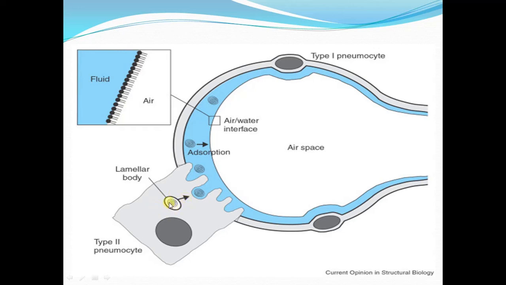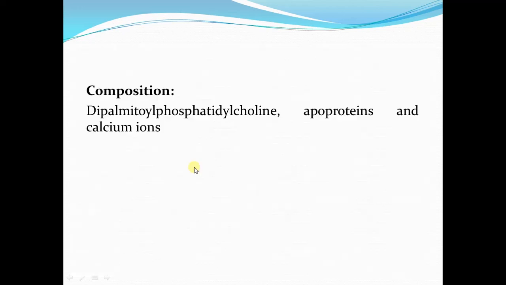These cells have granular inclusions which are lipid containing granules, and these lipid containing granules are basically the surfactant. Now this surfactant is secreted into the fluid lining the alveoli, and the presence of surfactant in this fluid reduces the surface tension.